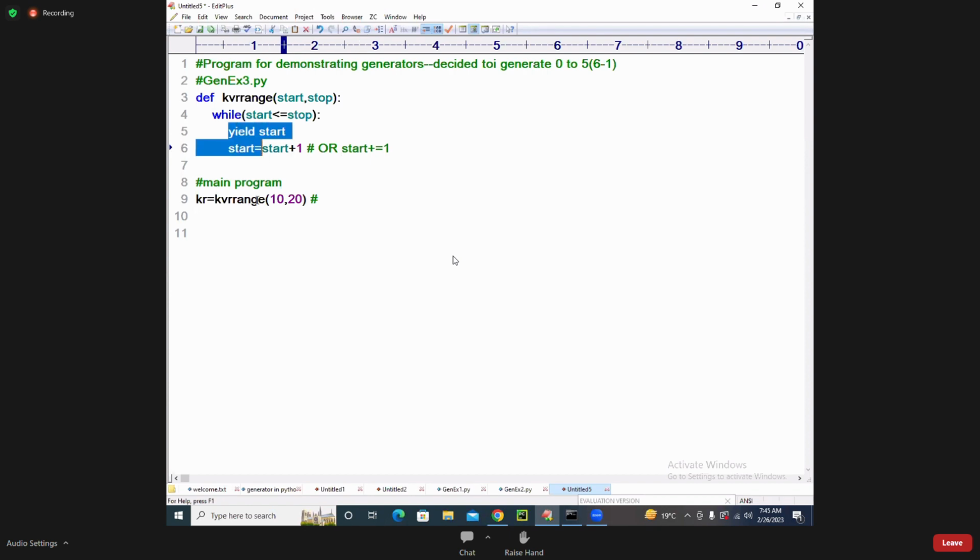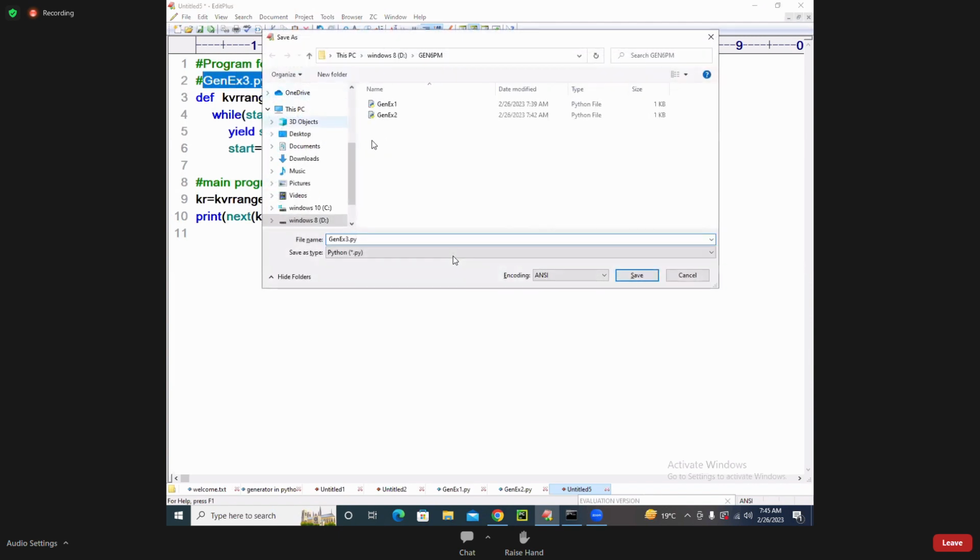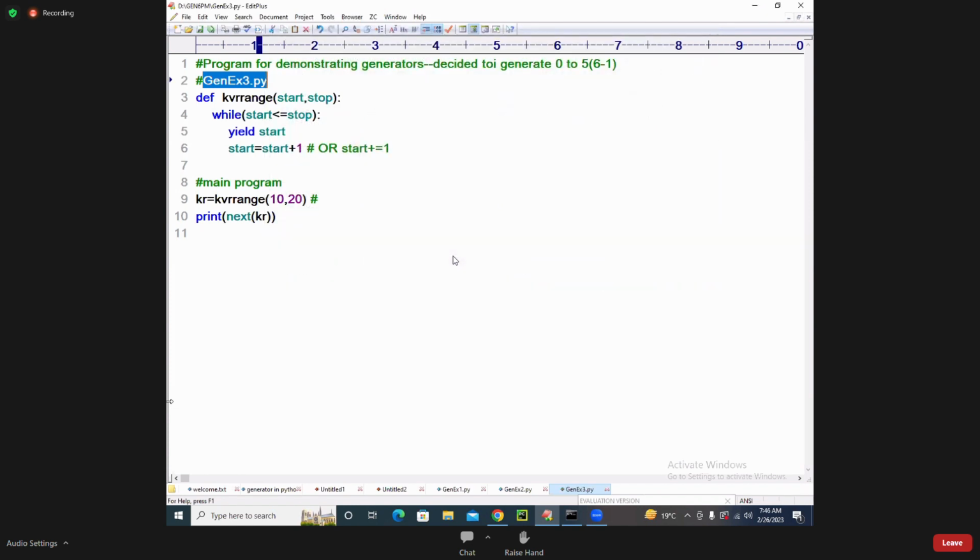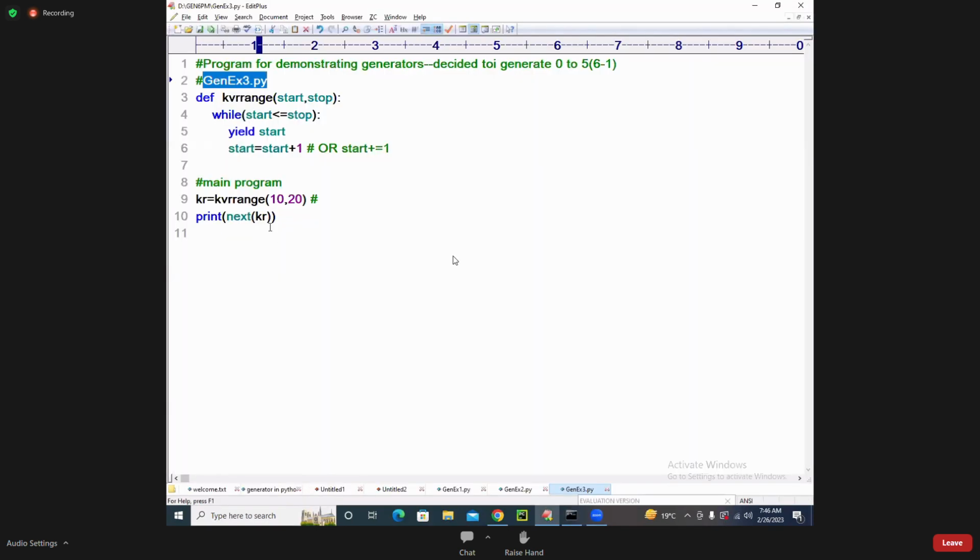That's all. How do you print this data? You see, print of next of KR. I am writing next of KR. You just see what value is coming. You save this as generator example 3.py. Go to this place, py like this. See that value 10 is coming. On demand it is giving. If you want the next value, print of next of KR, I will get the next value.